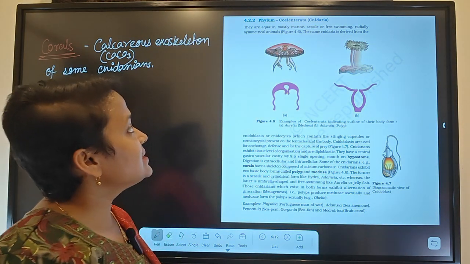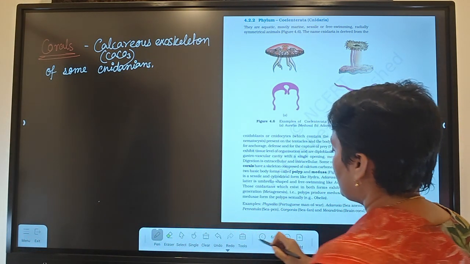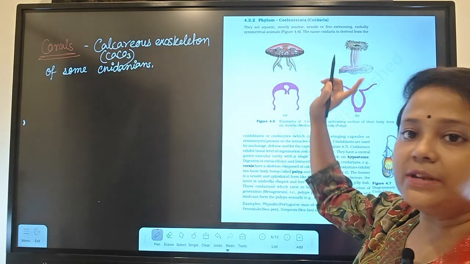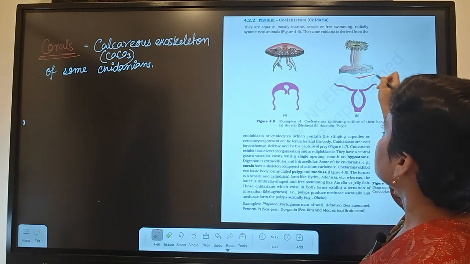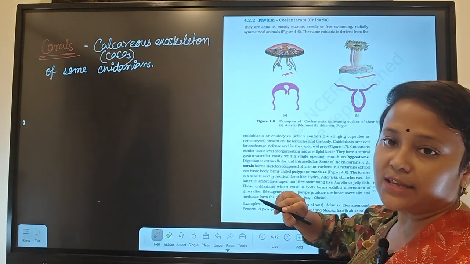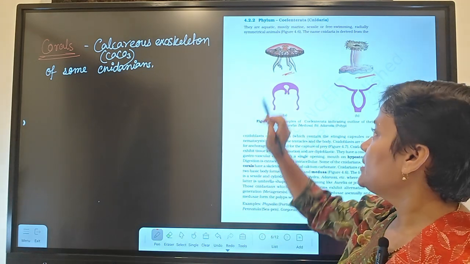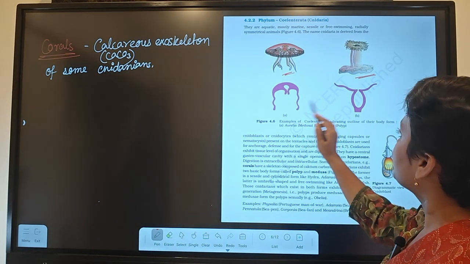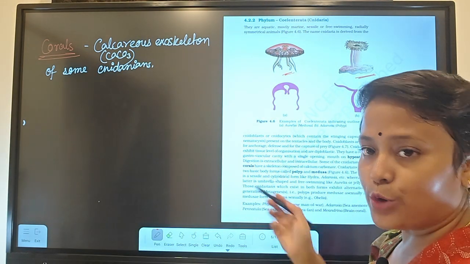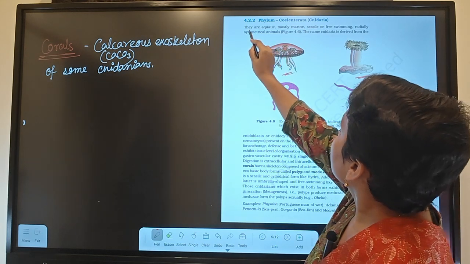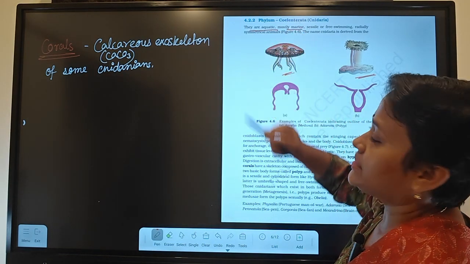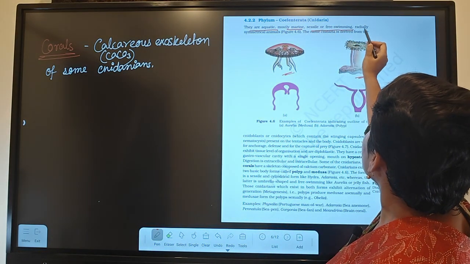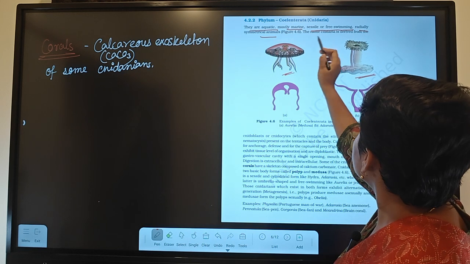Now here let's see what is given in the NCERT. In NCERT they have given the polyp and medusa form. This is Adamsia, sea anemone. This is the jellyfish. In Adamsia only the polyp form is present. In jellyfish there will be only the medusa form. You can see the difference between polyp and medusa, I have already discussed. They say they are aquatic, mostly marine, with freshwater cnidarian hydra. Sessile or free swimming, radially symmetrical, all we discussed.